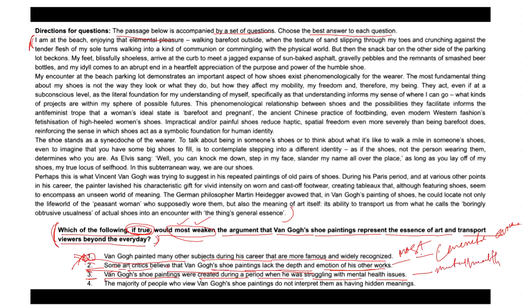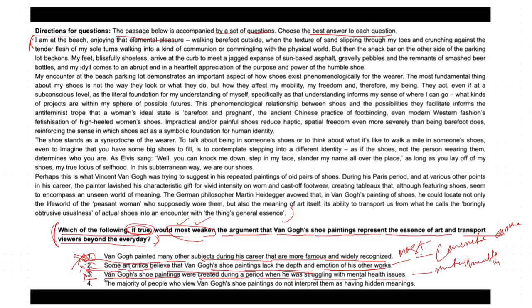While it adds background information, it doesn't directly challenge the argument regarding the essence of art in these paintings. So it indicates a personal problem, but at the same time it cannot be considered as most weakening to the argument that the paintings represent the essence of art and transport viewers beyond the everyday, right? So options one, two and three are eliminated.